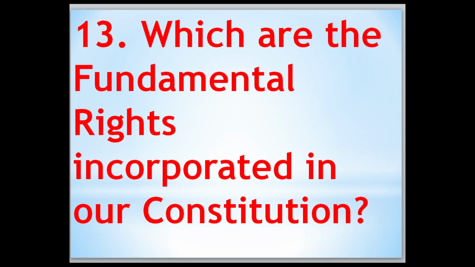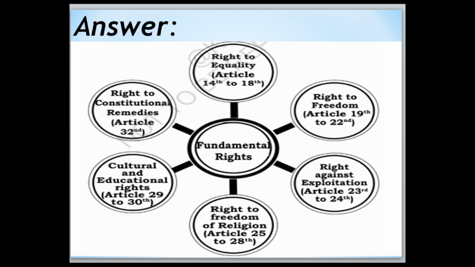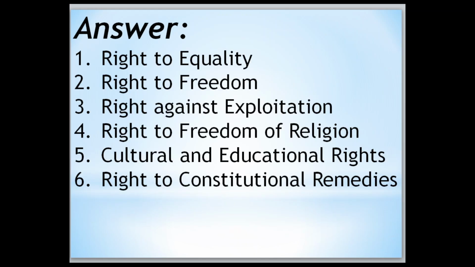Okay, now move to which fundamental rights are incorporated in our constitution. You can write the answer like this, or like that also. There were 6 fundamental rights in our constitution. Right to equality, Article 14 to 18; right to freedom, Article 19 to 22; right against exploitation, Article 23 to 24; right to freedom of religion, Article 25 to 28; cultural and educational rights, Article 29 to 30; and right to constitutional remedies, Article 32. Like that you can also write.